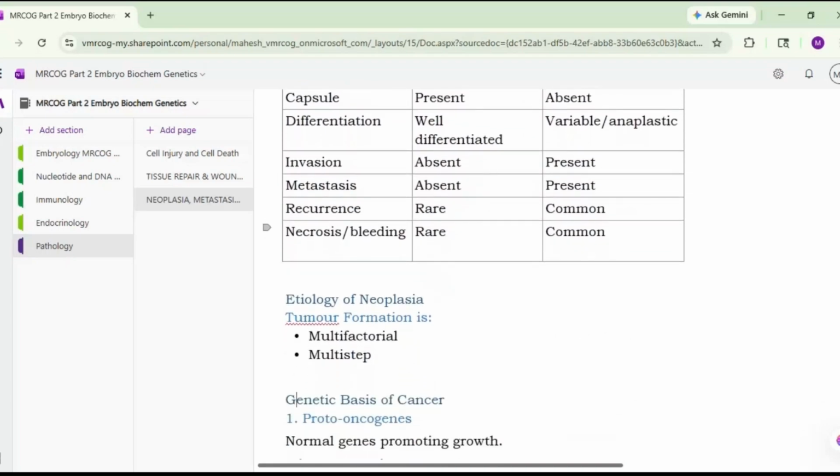Now coming to the etiology of neoplasia, there can be a question on this particular topic, that is the etiology of the neoplasia. So please concentrate well. Tumor formation is basically a multifactorial and multi-step process. Okay, so it is not a single step process and it is not one factor which is involved. It is a multifactorial, multi-step process.